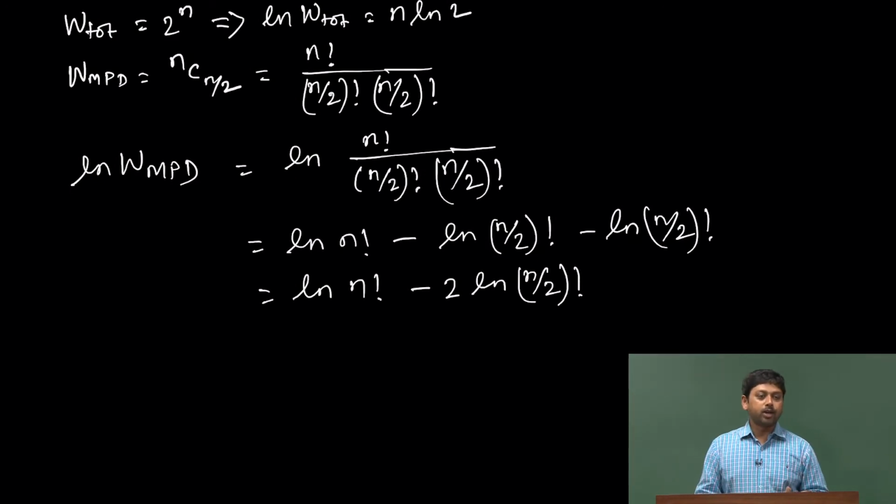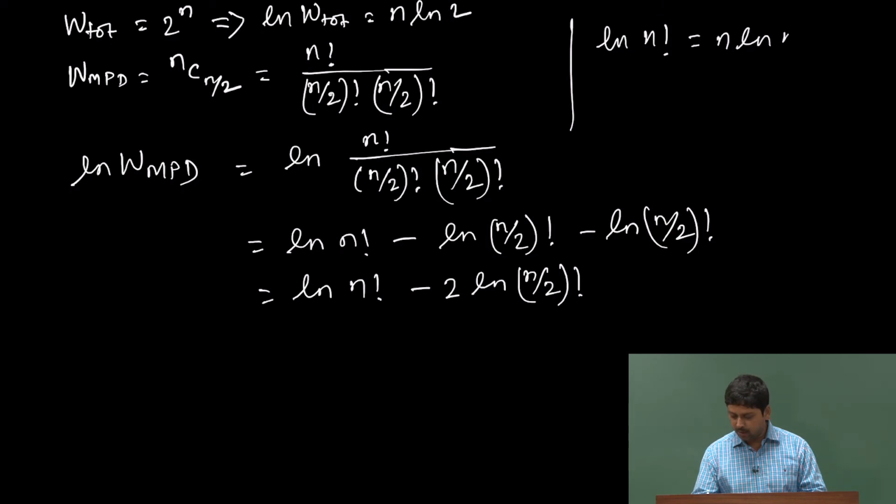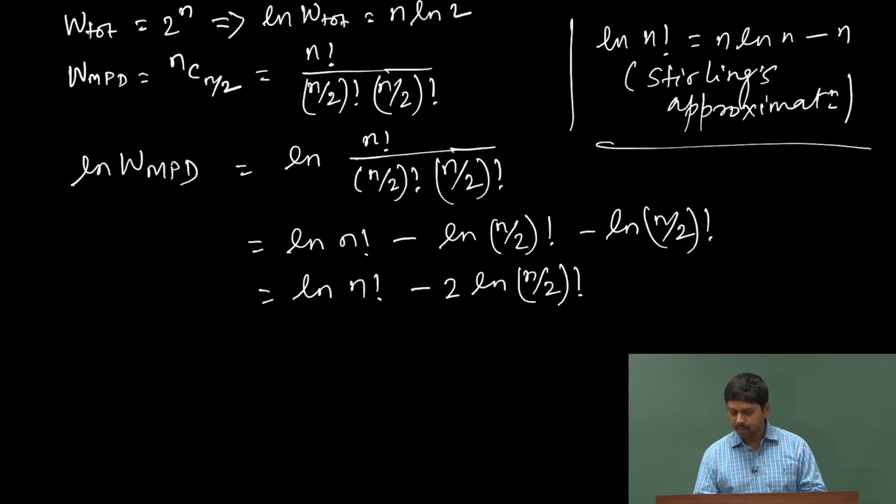Now, again we are talking about large n, because it is not equal for small values of n, and therefore you can use Stirling's approximation. I will remind you Stirling's approximation is ln n factorial is n ln n minus n, as you have seen in my Mathematica file that they are actually the same.